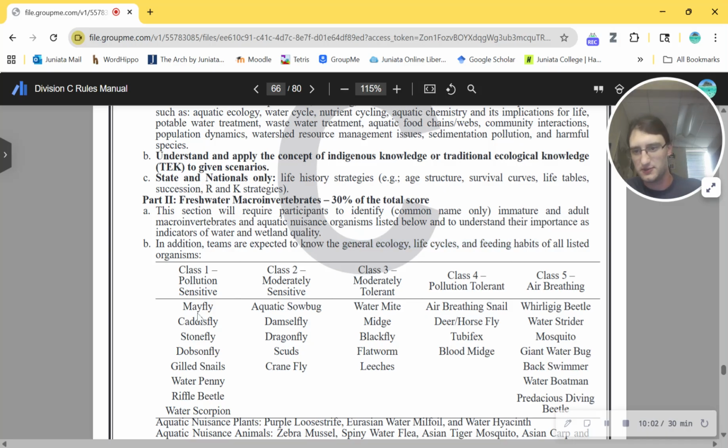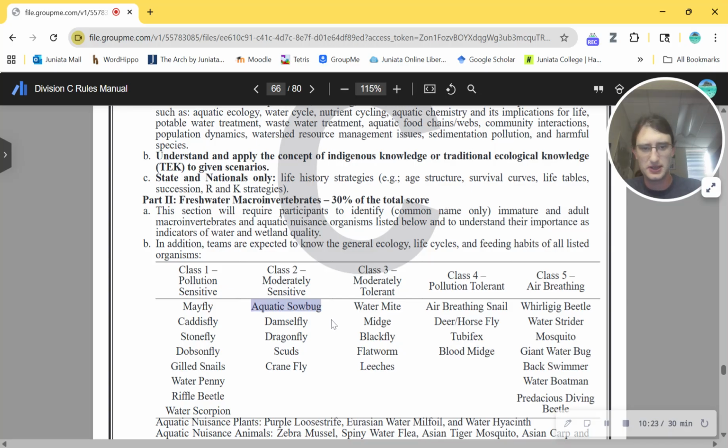So pollution sensitive: mayfly, caddisfly, stonefly. In the biz, we call these E, P's, and T's. Dobson fly, gill snail, water penny, riffle beetle, aquatic scorpion, water scorpion. Sorry. Yeah, that seems pretty similar. Aquatic sowbug, damselfly, dragonfly, scuds, craneflies for moderately sensitive.